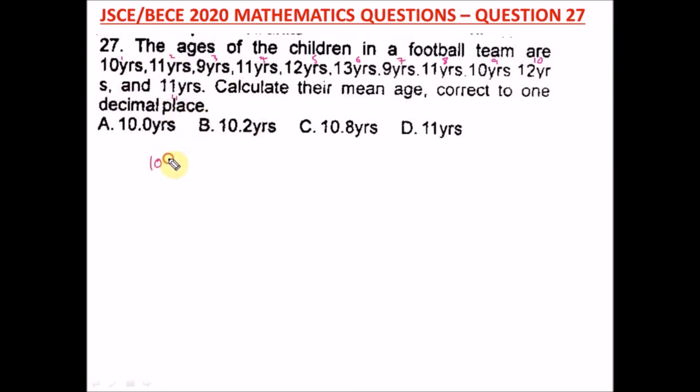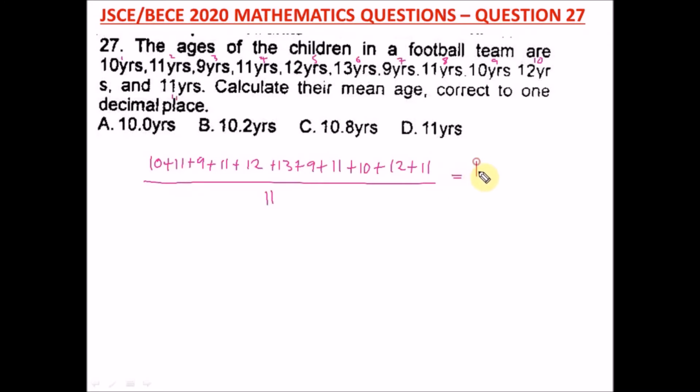So we have 10 plus 11 plus 9 plus 11 plus 12 plus 13, we're here, plus 9 plus 11 plus 10 plus 12 and plus 11, our final 11, then divide by what? 11. When you add up all these numbers, you should get 9 divided by 11. And when you divide this, you should get what?